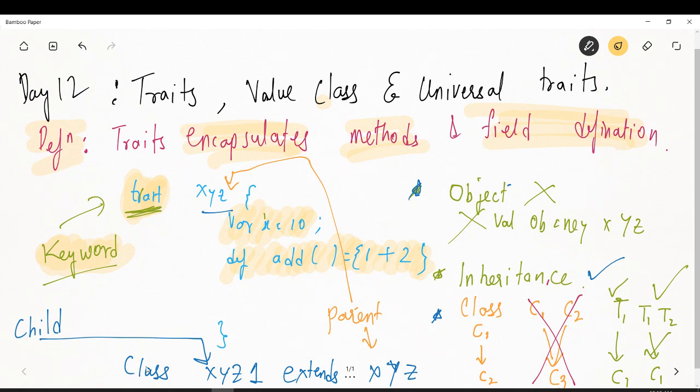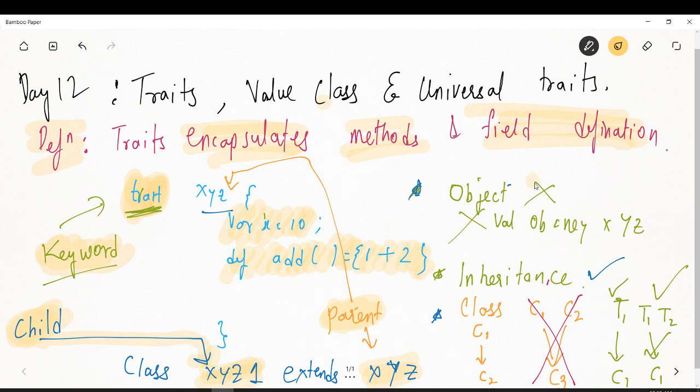When I am defining a child class, it says class xyz1 is extending xyz. The one that is getting extended is called a parent, which is a trait. So this is a parent and this is a child.